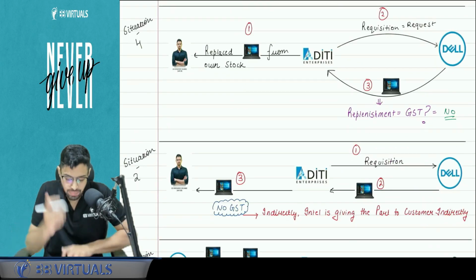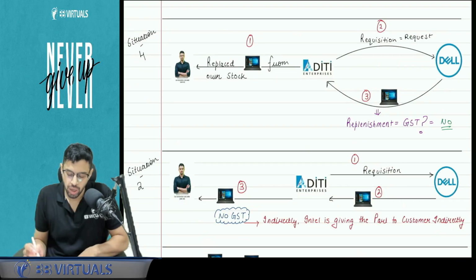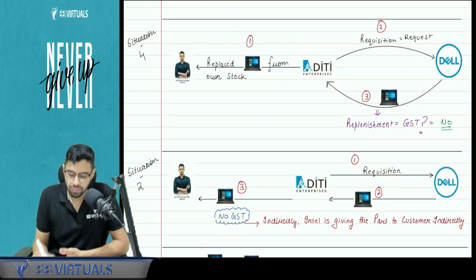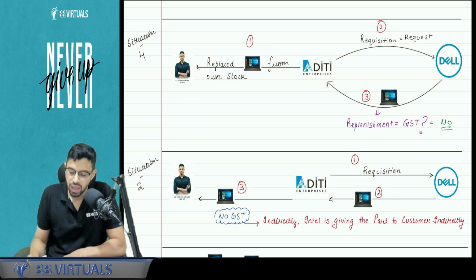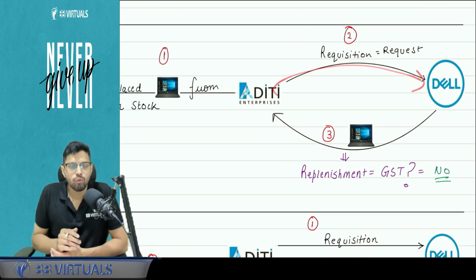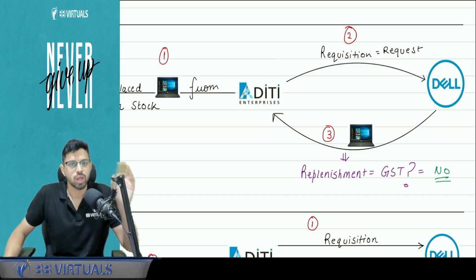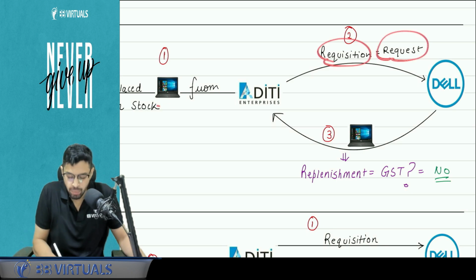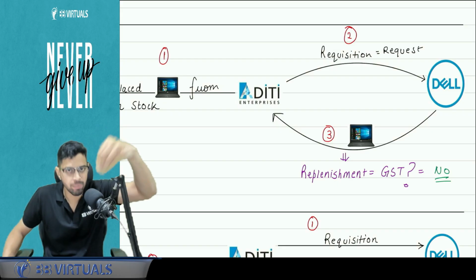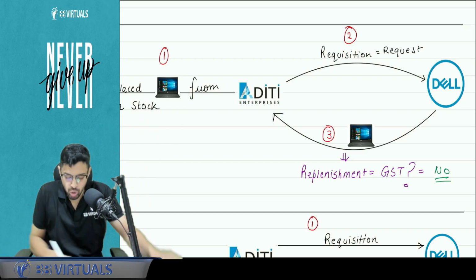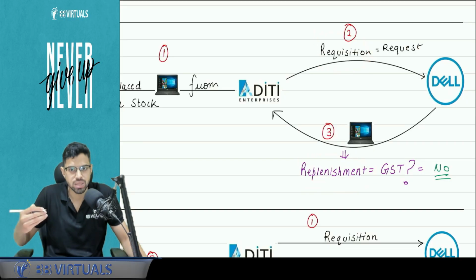Simple. Now next, situation 4 I am covering first because it is somewhat similar to situation number 1. Now what happens? I called Aditi for replacement. Aditi provided me replacement from its own stock. It did not buy from the market. It used its own stock. But when Aditi called Dell for adjusting this amount, Dell said that let's do one thing. Don't give me a tax invoice. You give me a requisition for whatever part you replaced. I will give you that part. I will replace your part. So let's say you replaced the laptop, I will give you a laptop in return because you used your own stock. So I will replenish that. You just raise a request.